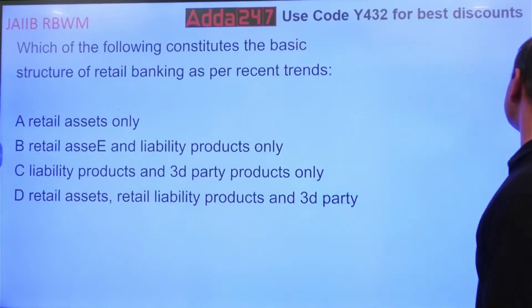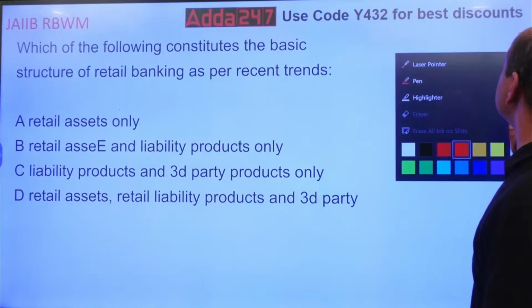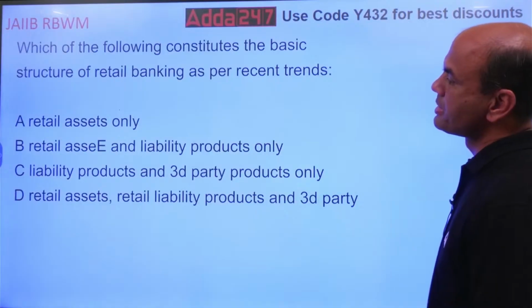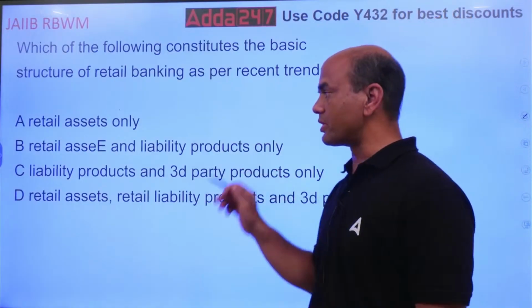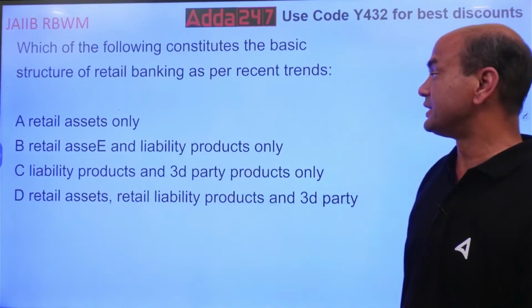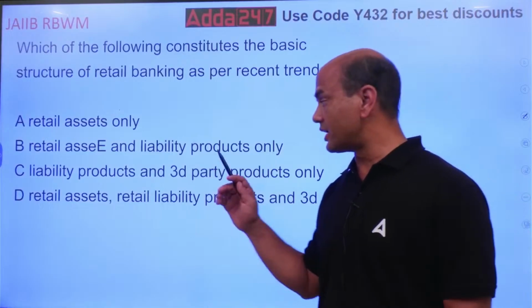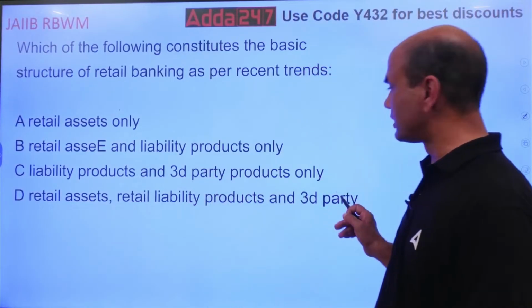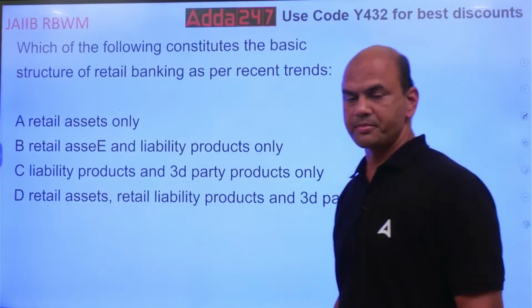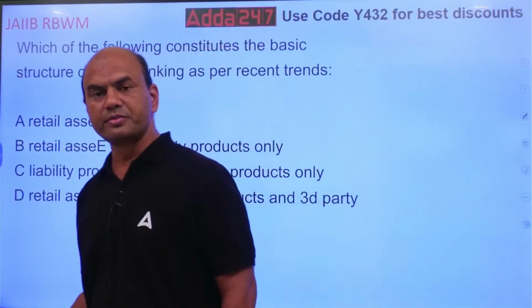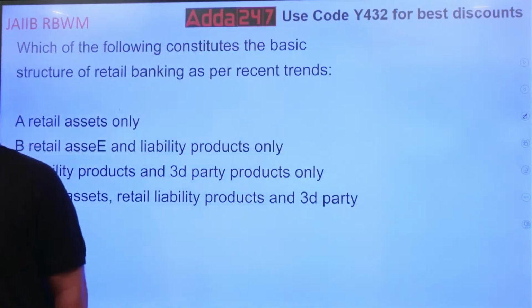Is it retail assets only? Or is it retail asset and liability products? Is it liability and third party products? Is it retail assets, retail liability and third party products? All of them. Which of them constitute basic structure?